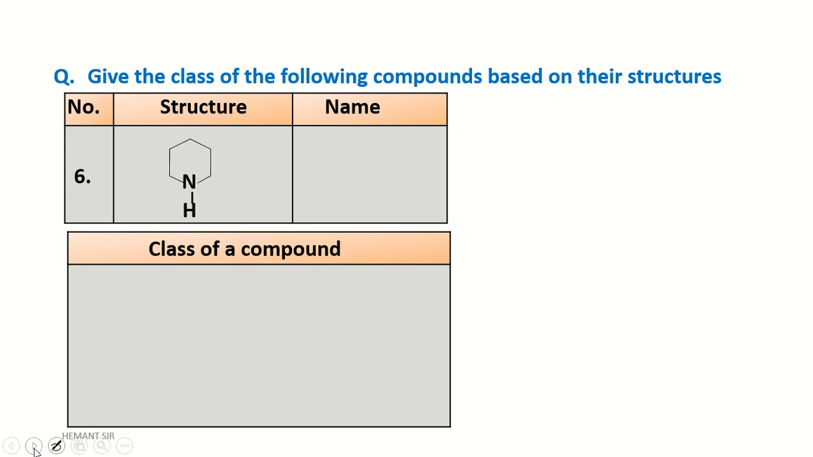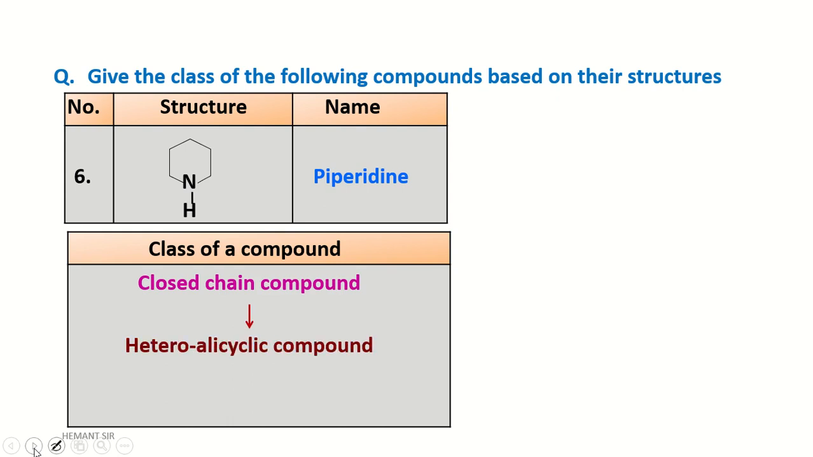Next, number 6. Oh, this structure does not have alternate double single bonds. The name of the structure is piperidine. Okay, it is a cyclic compound, meaning closed chain compound. Heteroalicyclic. Why alicyclic? Because the structure does not have alternate double single bonds. Why hetero? Because there is a heteroatom.